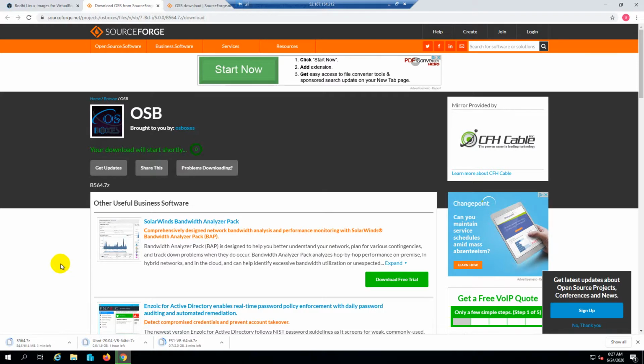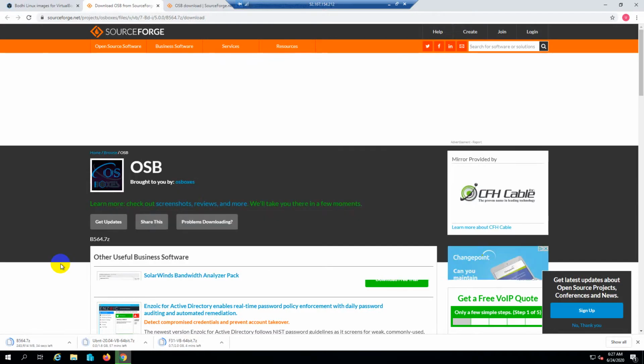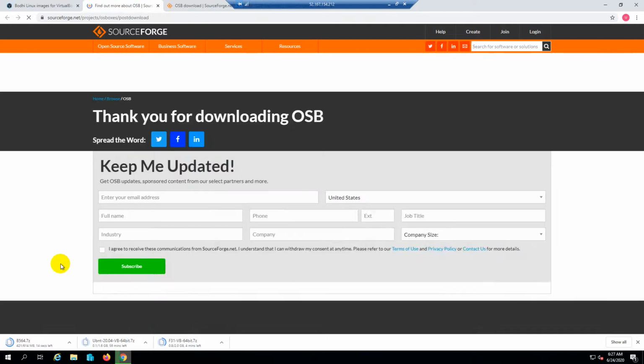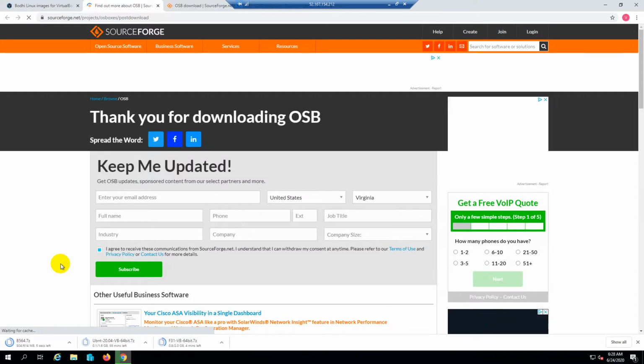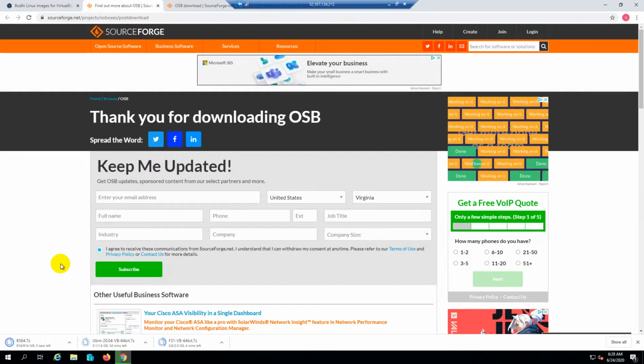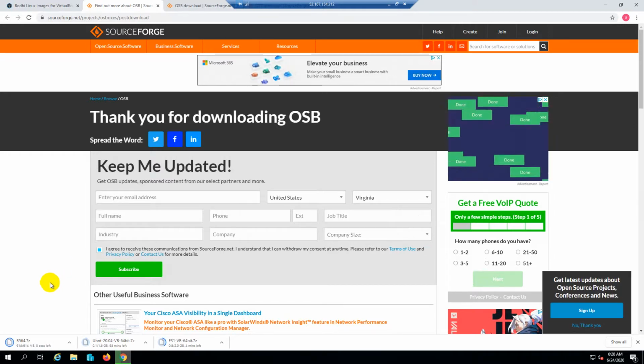So all these may contain a .vdi. All these are just virtual hard disk files, so you cannot directly load them into Hyper-V. If they are in the .vhd format, you can create an operating system in Hyper-V. But for that, you need a converter separately to convert VDI to VHD, and then you can load directly. So Bodhi Linux is downloaded.